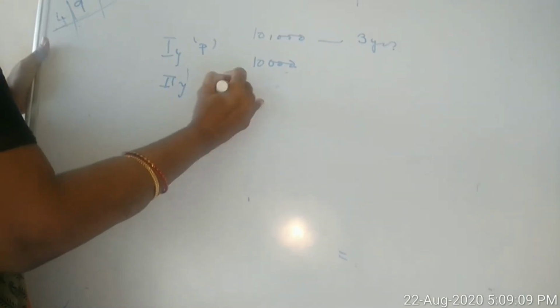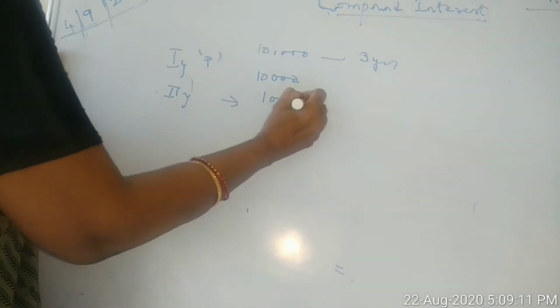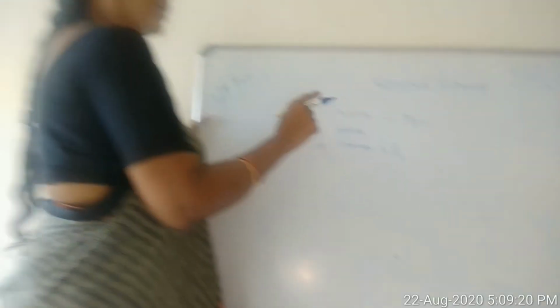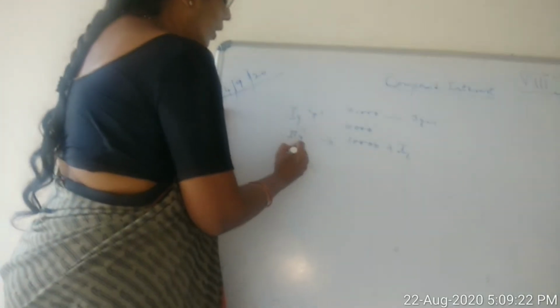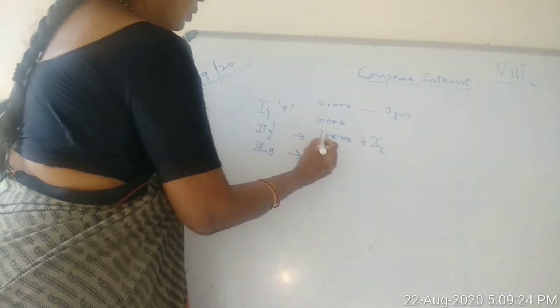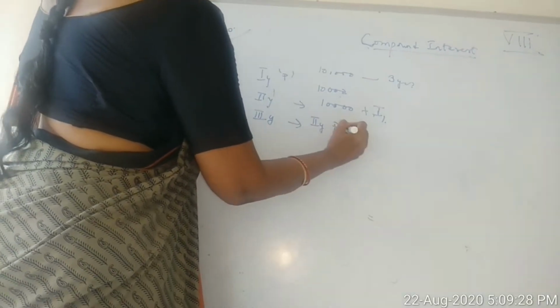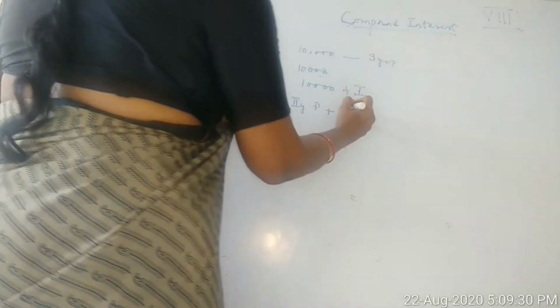Second year principal is 10,000 plus I1, where I1 means the interest. They calculate the interest for each year. So, the third year principal will be what? Second year principal plus interest.